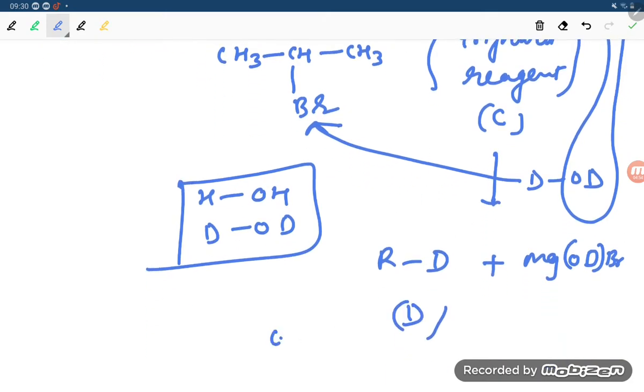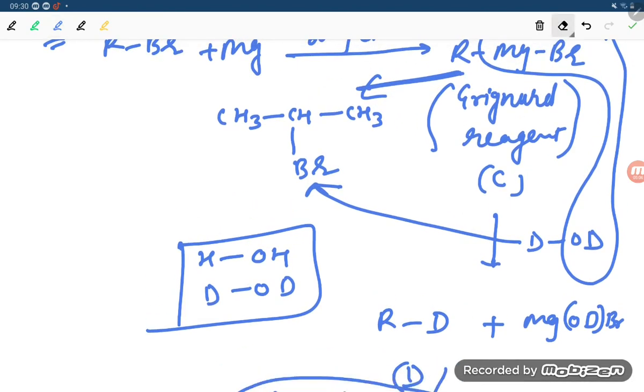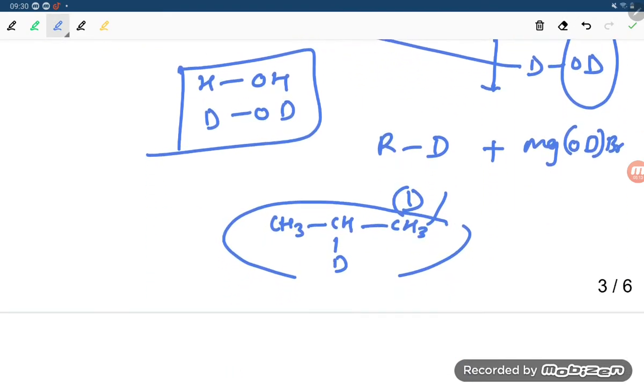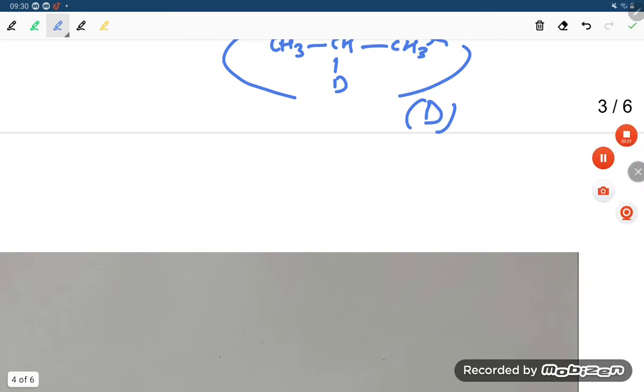So you are going to get CH3 CH CH3, and here at the downside, you will be able to get the D. So now the correct one is here. Instead of writing this C, you have to write this C, and here we have to write that this is compound number D. Now student, what we are going to do next is the next portion.